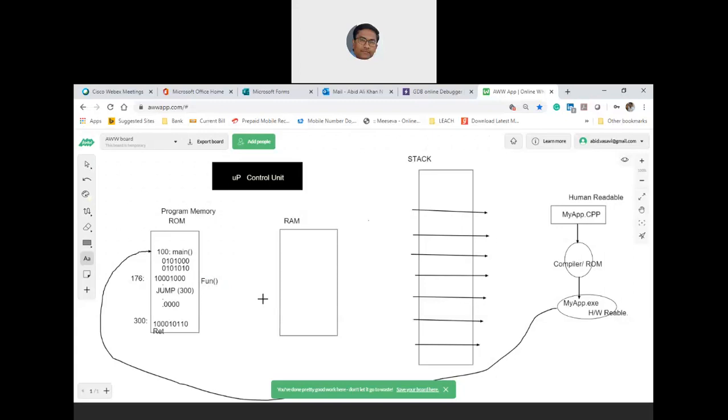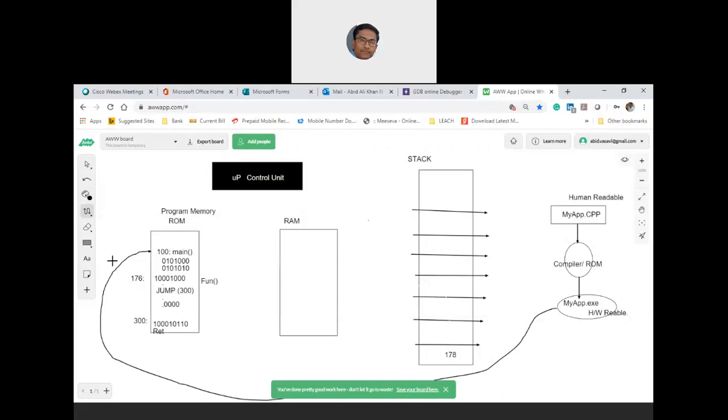After completing the instruction which is at 176, the address of the next instruction, which is now not 177 but 178, will be pushed onto the stack. This operation is called push.